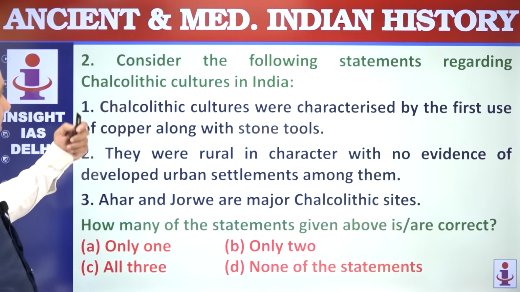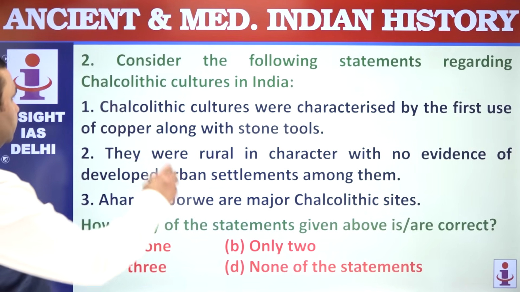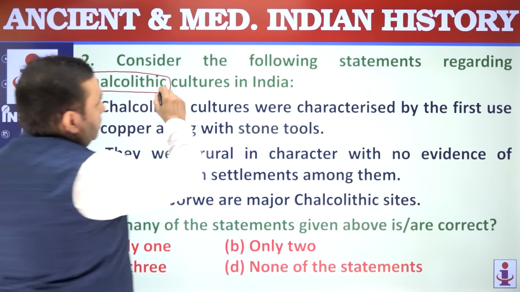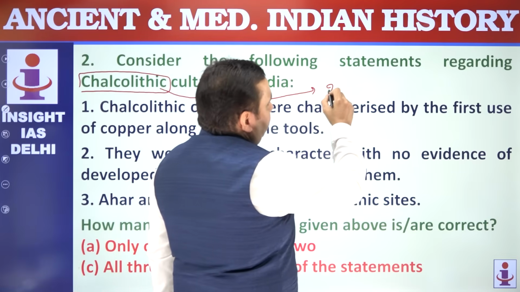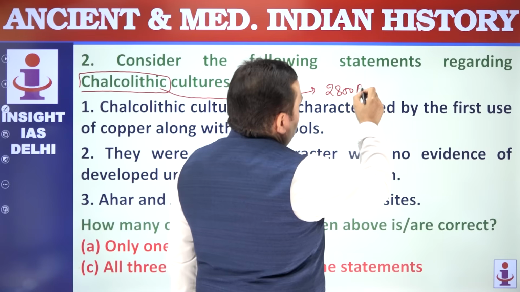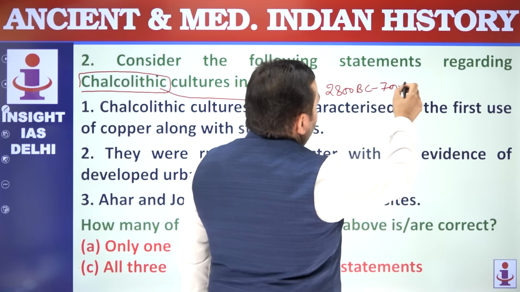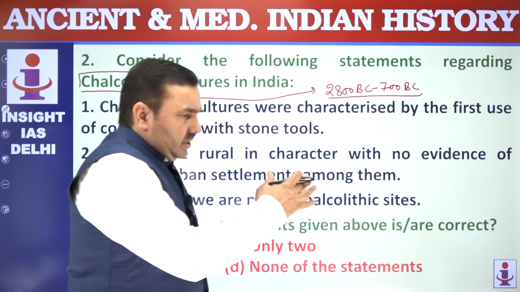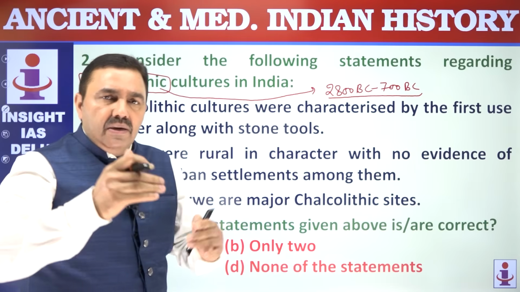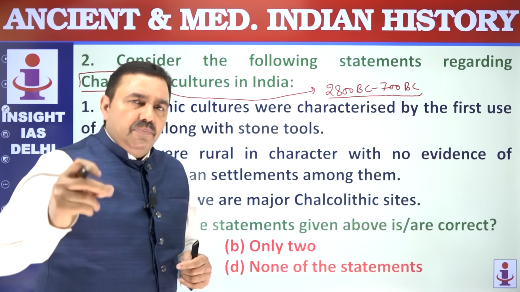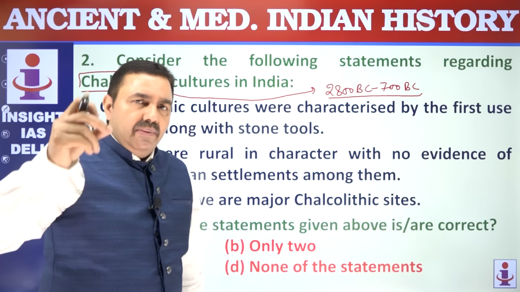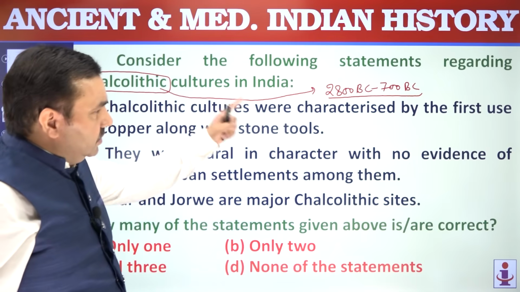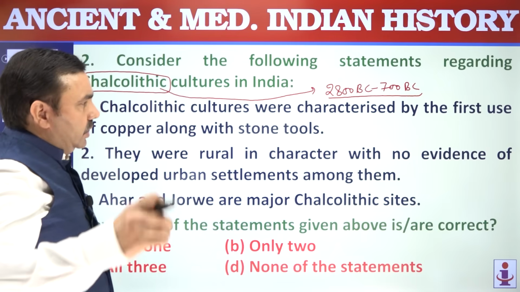Question number 2. Consider the following statements regarding Chalcolithic cultures in India. Chalcolithic means copper stone. Chalcolithic cultures in India or Chalcolithic cultural phase in Indian subcontinent started in around 2800 BC and continued till around 700 BC in different parts of Indian subcontinent. So this was the post-Neolithic age phenomena, Copper Stone Age. Copper was the first metal used by mankind, or copper was the first metal known to mankind, and by 2800 BC the copper use was quite common.